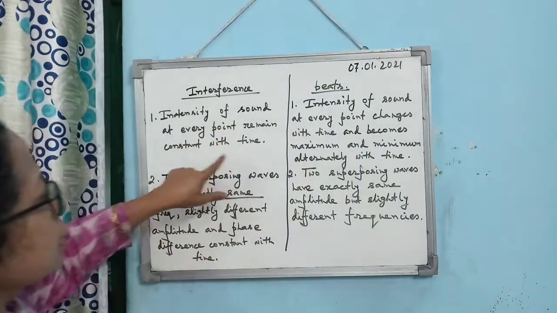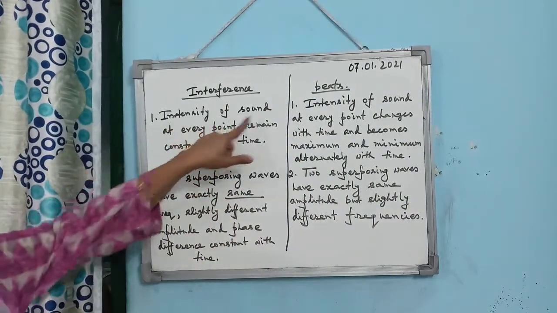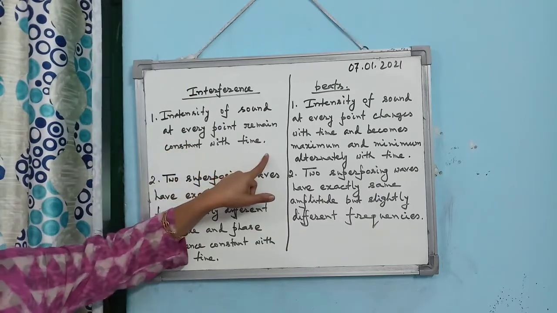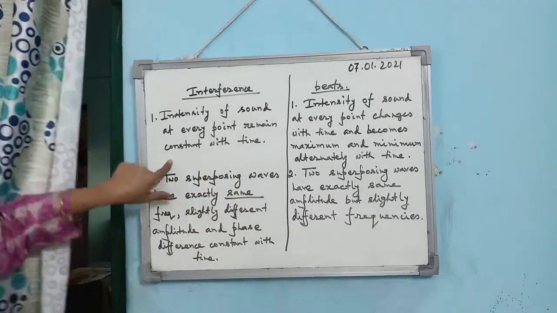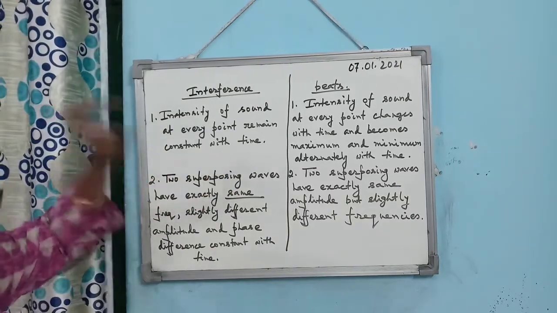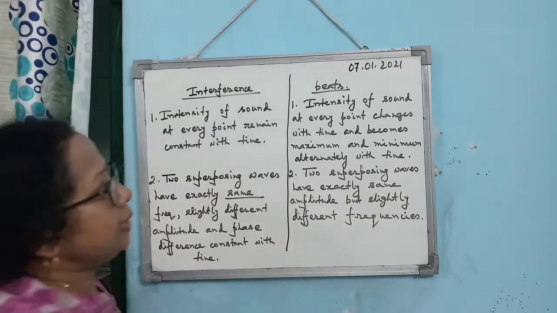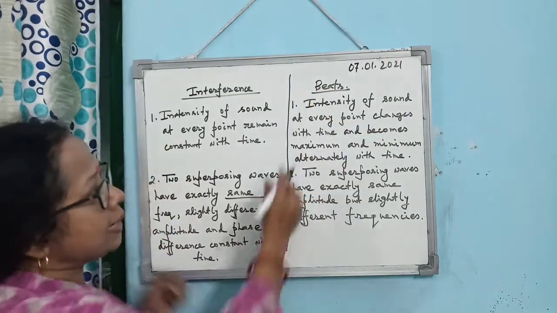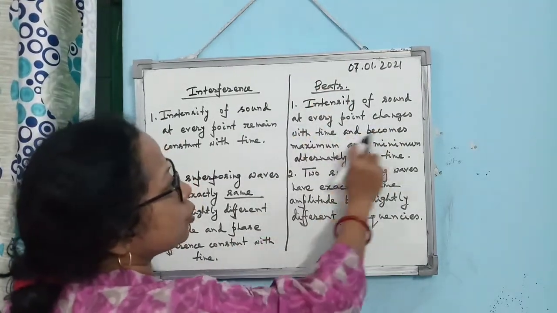So what is the first point of difference? In interference, the intensity of sound at every point remains constant with time. If at this point it is maximum and at this point it is minimum, always here will be maximum and here will be minimum. But in case of beats, the intensity of sound at every point changes with time.